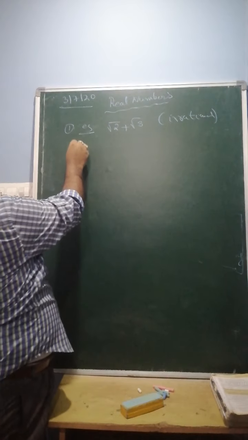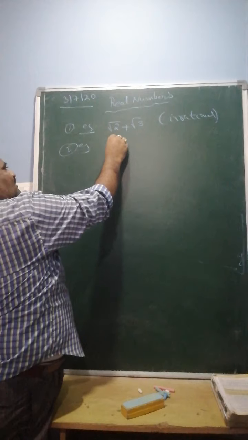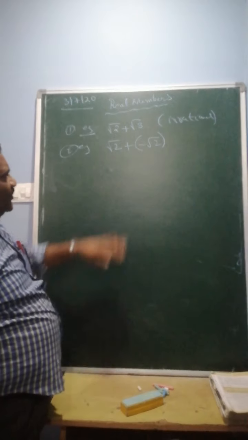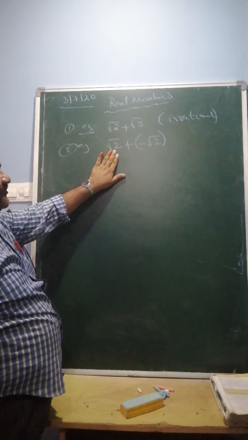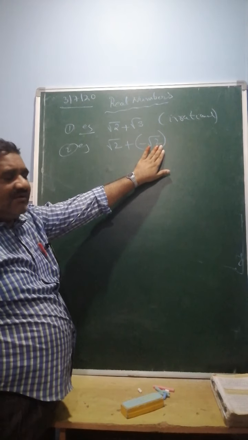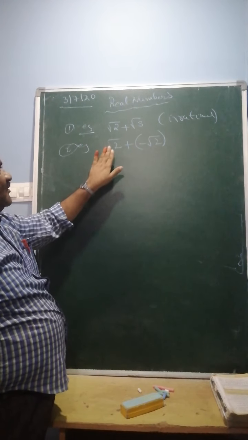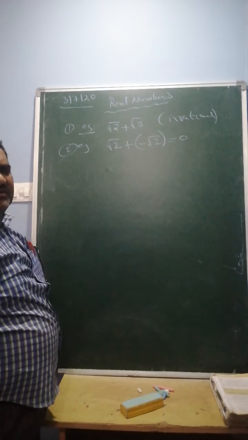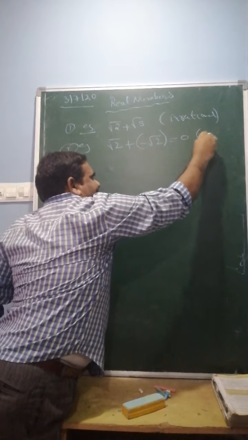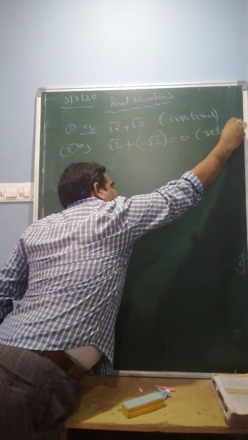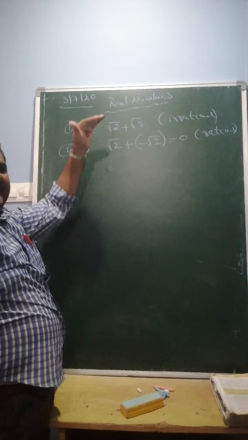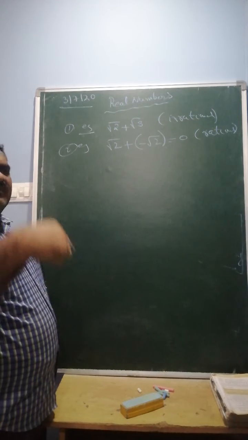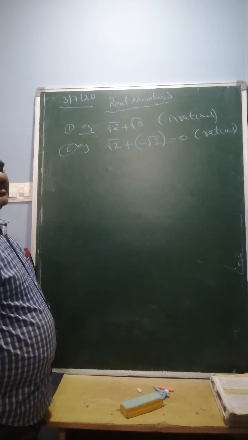But look at another example: root 2 plus minus root 2. Root 2 is irrational, minus root 2 is also irrational. Now we are adding these two: plus root 2 and minus root 2 cancel, which equals 0. Therefore 0 is a rational number. So the sum or difference of two irrationals is not always irrational; sometimes rational, sometimes irrational.